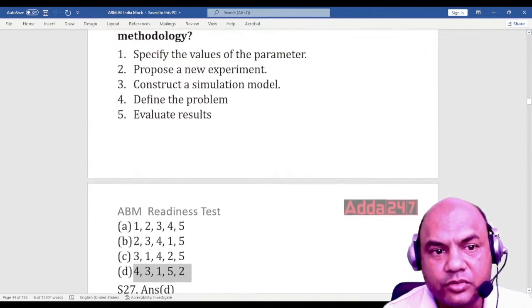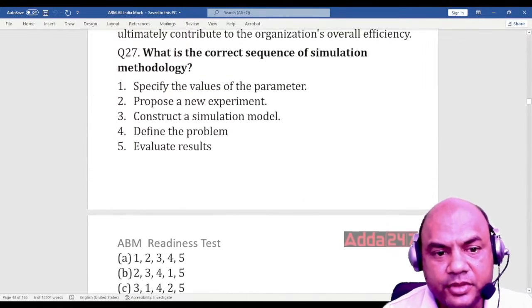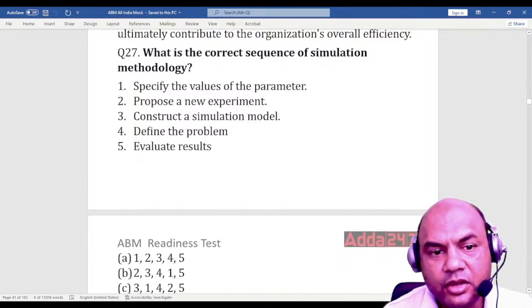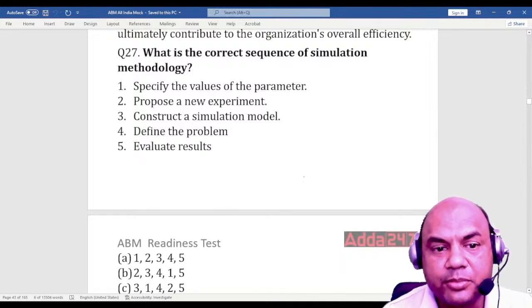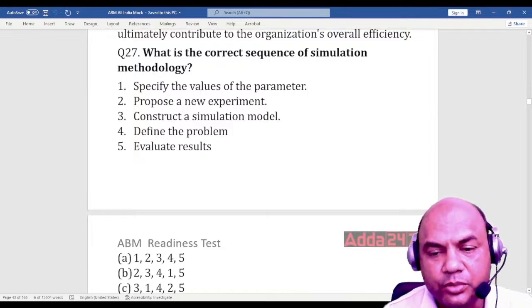First is 4, define the problem. 3, construct the model. 1, specify the values. Then 5, evaluate the results. And 2 is propose a new experiment, meaning if you find you need to make any changes, propose the new experiment. So 43152.